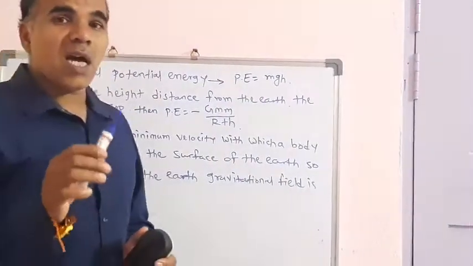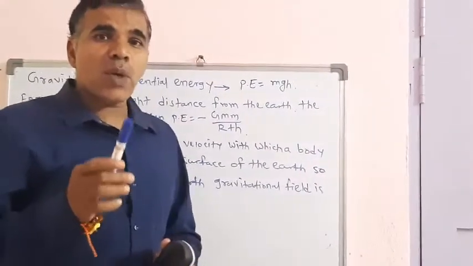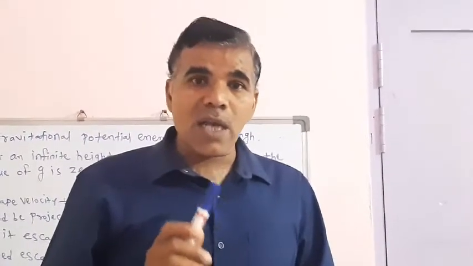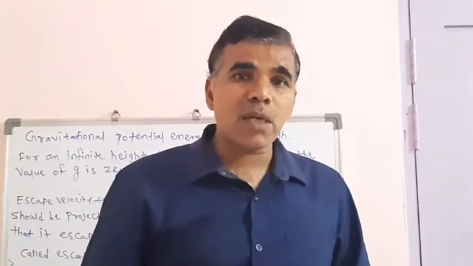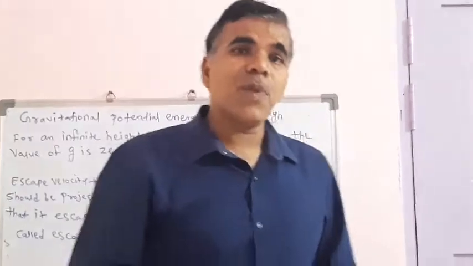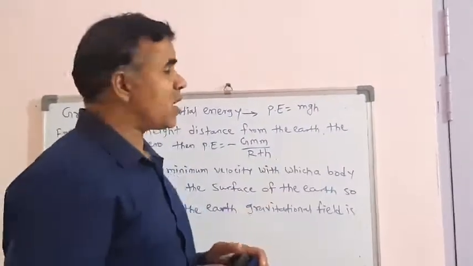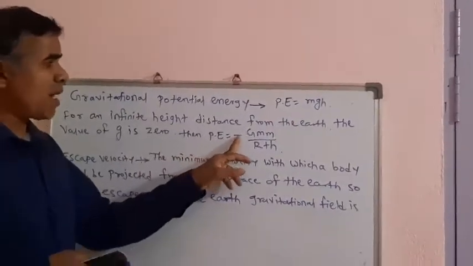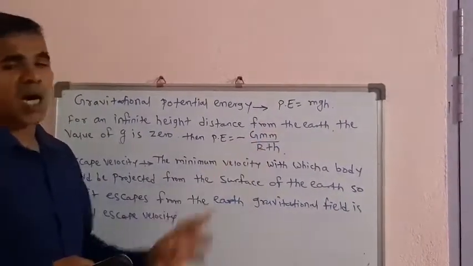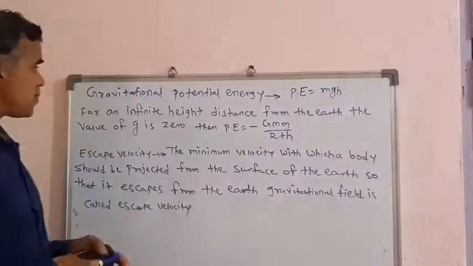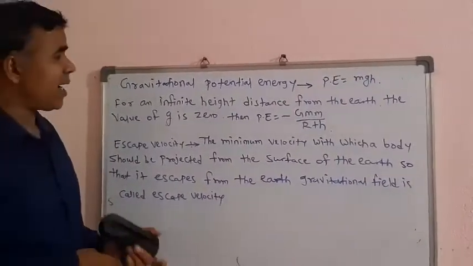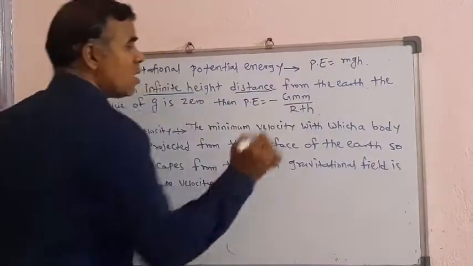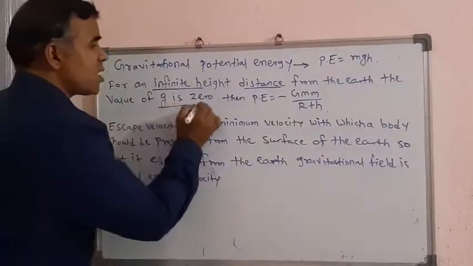But when there is a large distance, when we throw any object with a larger initial velocity for a large distance, then we have to find the potential energy. The formula for potential energy is P equal to minus GM upon R plus h, where at an infinite height from the earth, the value of g is 0.